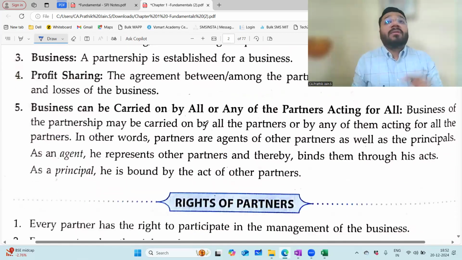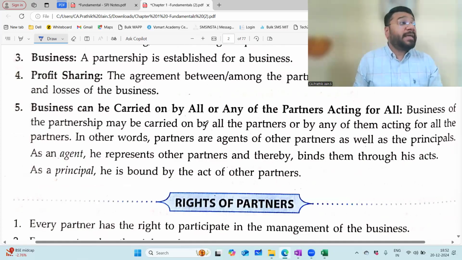What is the relation between the partners? It is that of an agent and principal. The agency relationship is there between the partners.